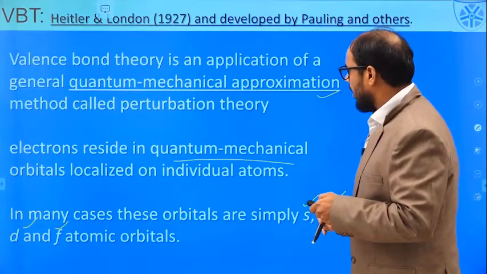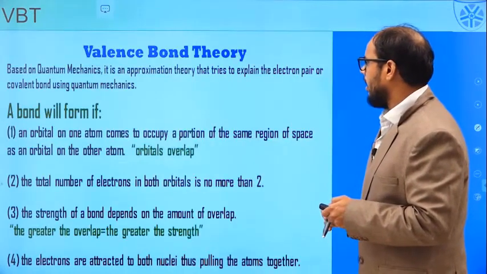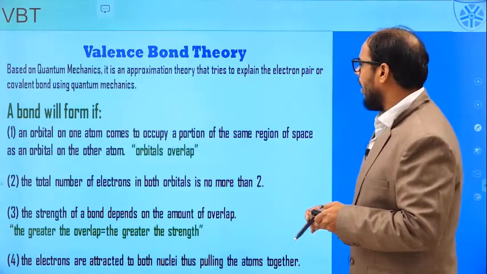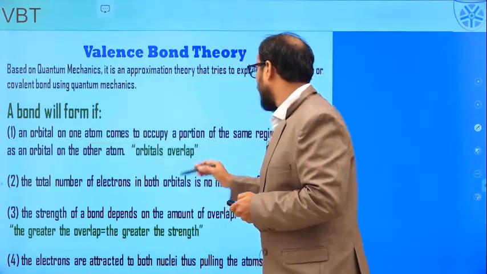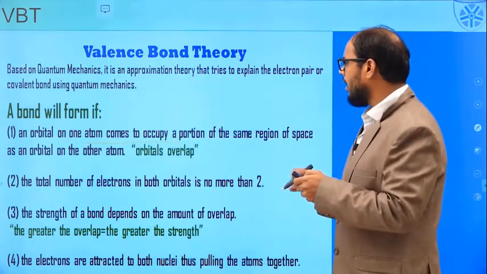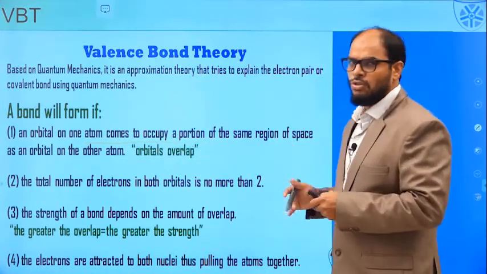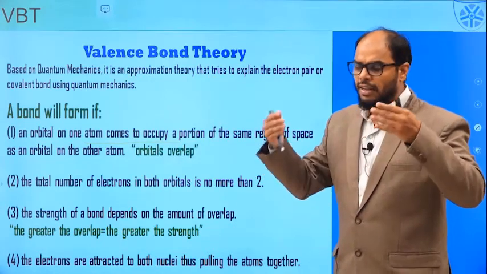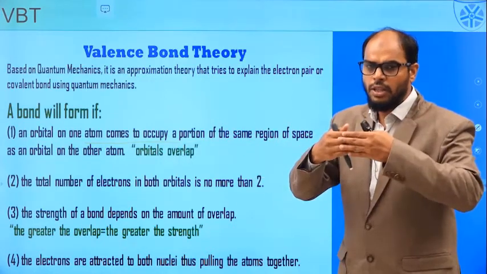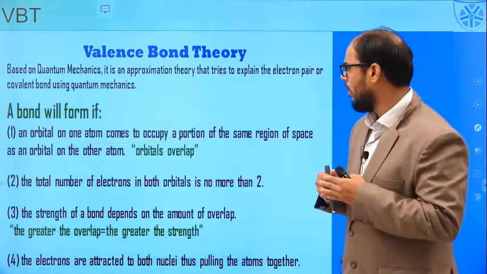So this theory is telling that an orbital on one atom comes to occupy a portion of the same region as an orbital of another atom. So whenever we have a bond, we just have to talk about the orbitals overlapping to make a bond.